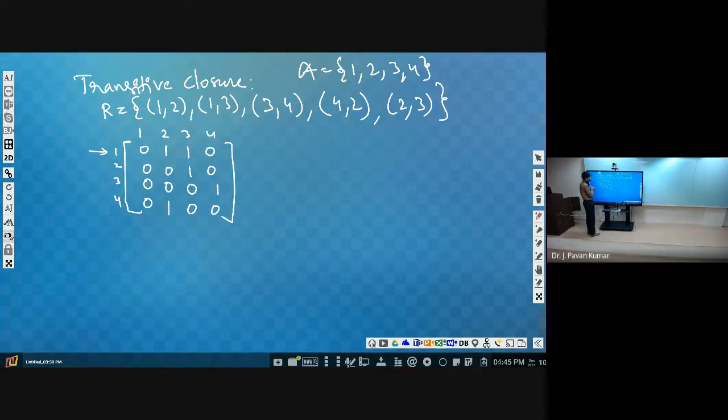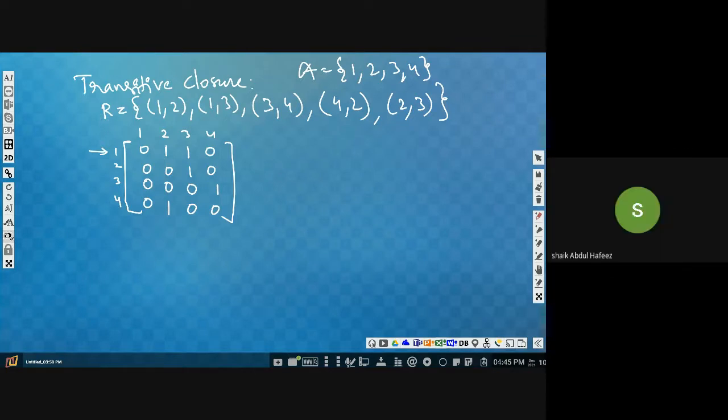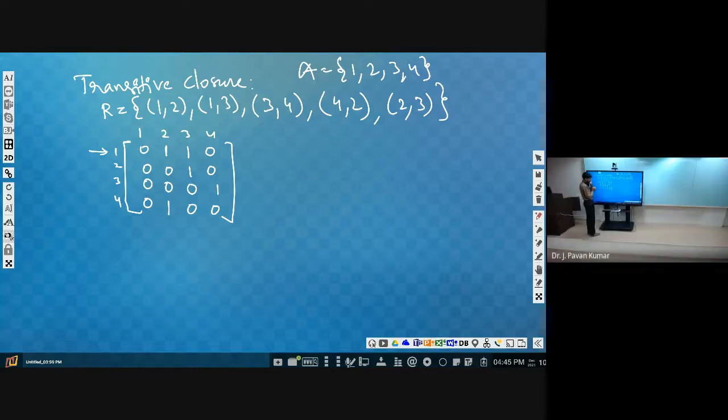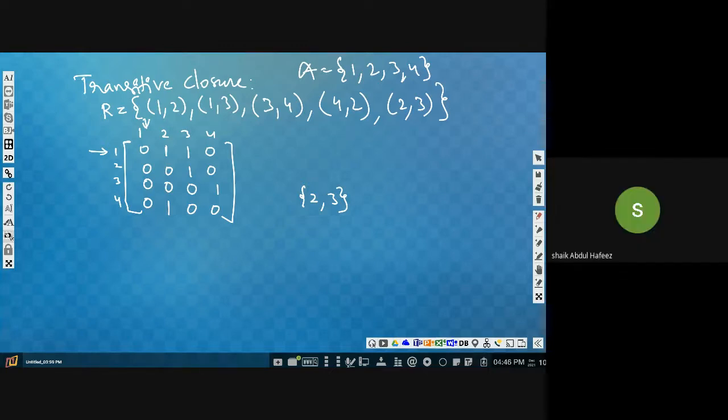In the first row, where we are having 1, in the second and third columns, at 2 and 3 we are having 1, and 2 comma 3 we are having 1. Next, in the first column, where we are having 1, nowhere.